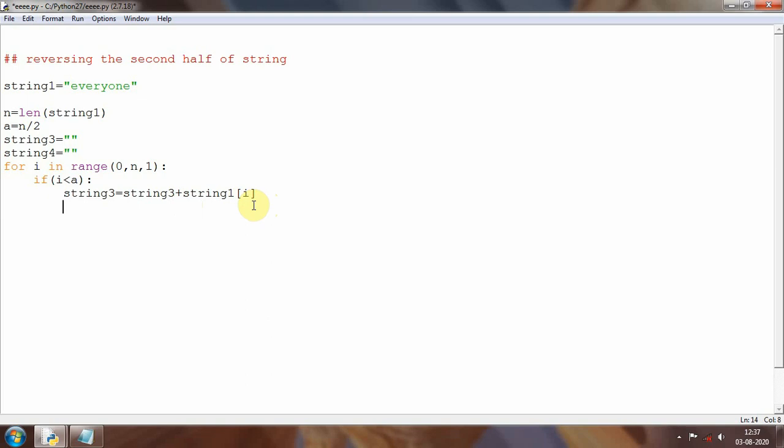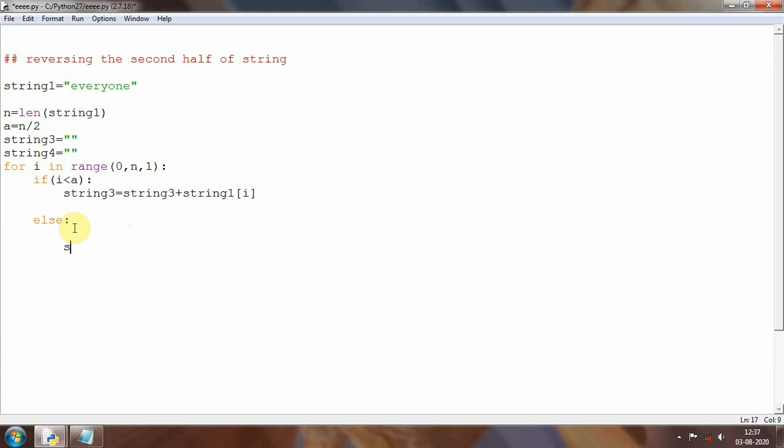Okay, so then I will mention an else condition here. Else, if i exceeds value 4, then I want to reverse. So basically I want to reverse these 4 letters here, that is YONE, and I want to print EVER as it is. So that's why I have not reversed the first 4 elements with the help of these 2 lines, and now I'm trying to reverse the next 4 elements.